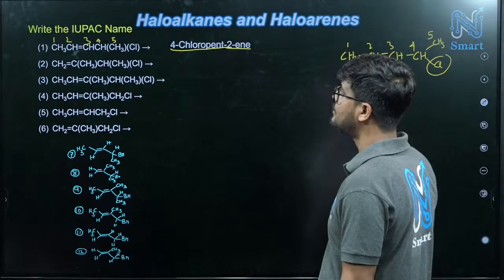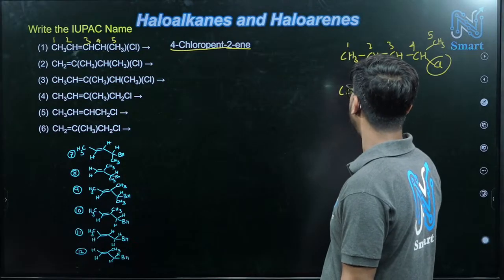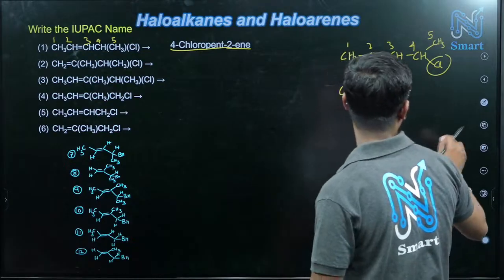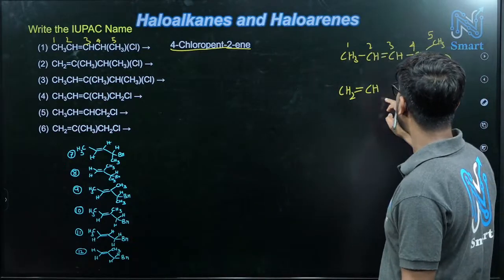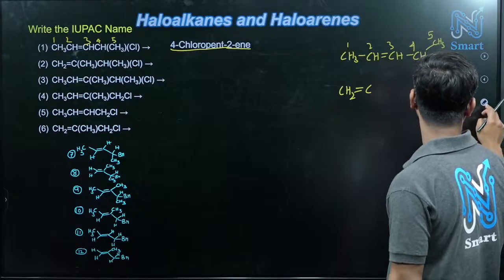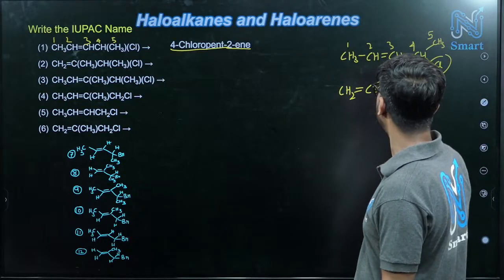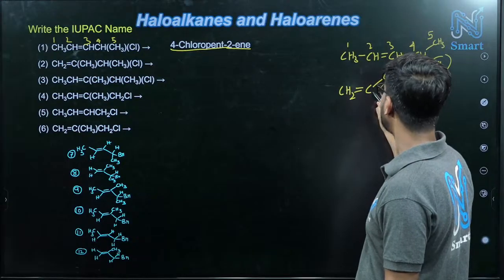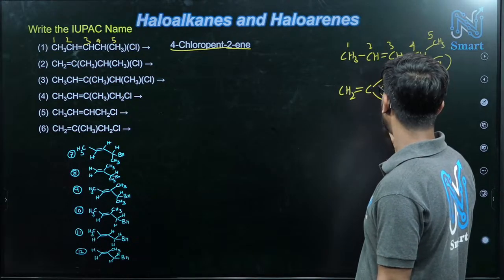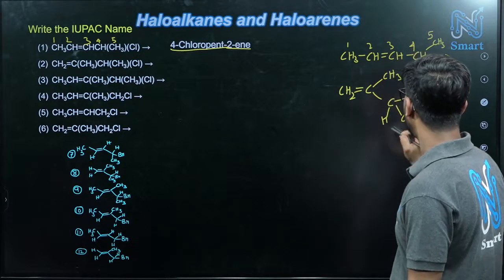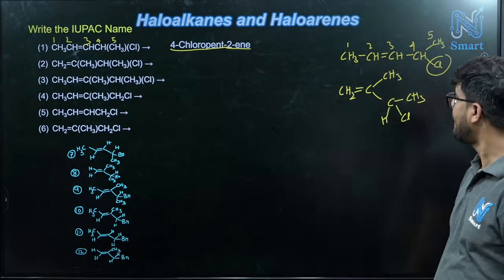You can easily find out its name. CH2 double bond CH, CH2 double bond C, CH2 double bond C we have, CH2 double bond C. Next there we have CH3. Here we have CH and CH3 and Cl. So this is the structure, right?